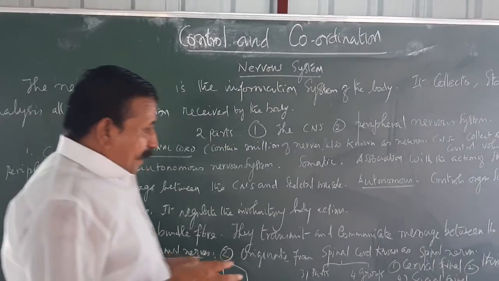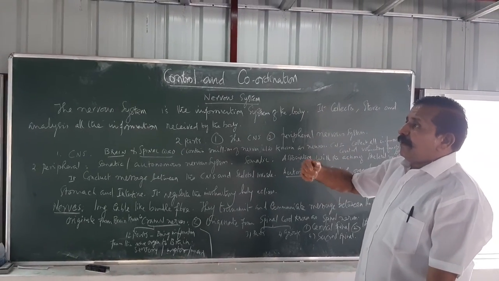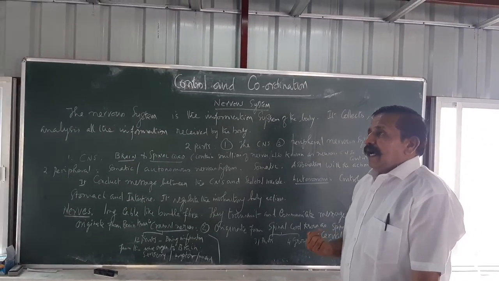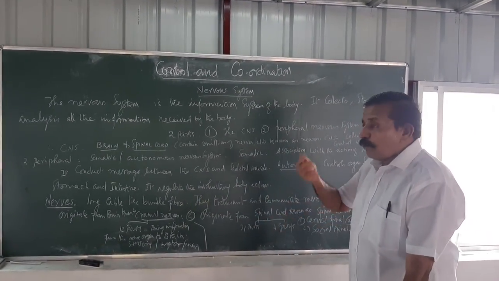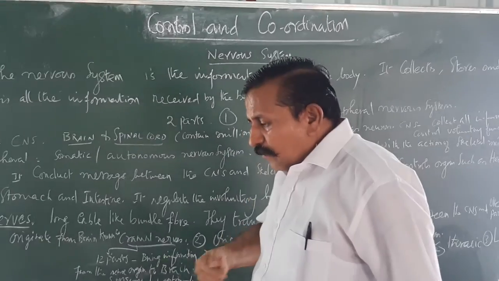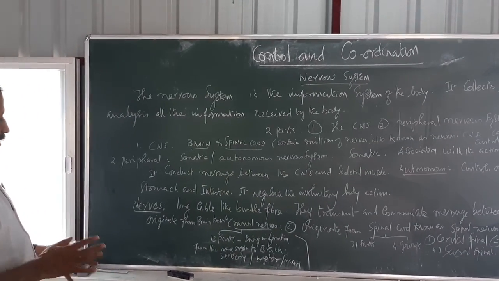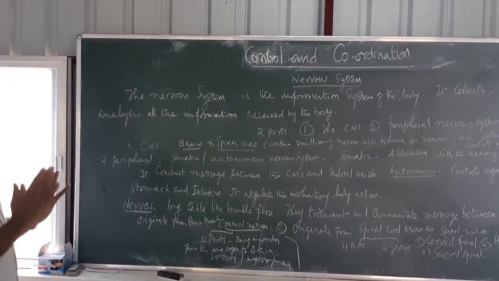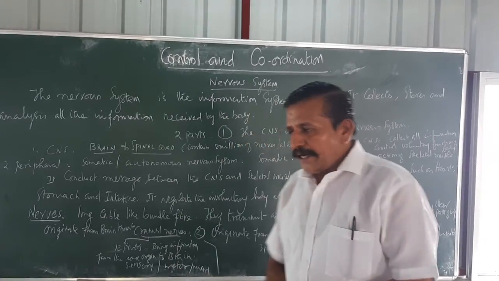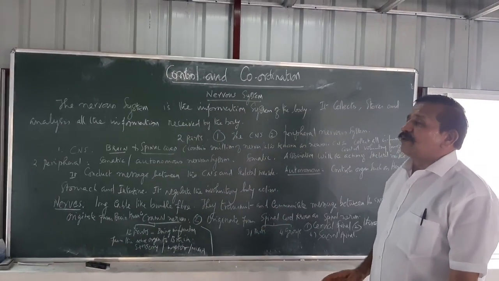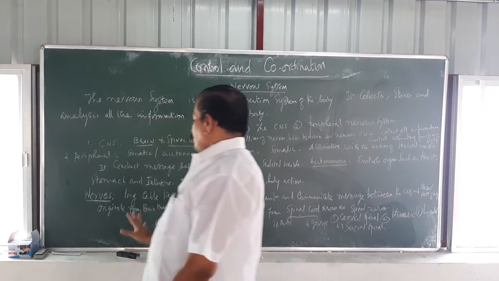In such a way the receptor sends the message to the brain, and the brain acts upon the message collected from the sensor. Then it sends the message out to the organs. This is called a motor neuron. That motor neuron takes the message from the brain to the organ, and it reflects and responds. So the cranial nerves act in two ways: one as a sensory nerve, another as a motor nerve. A third one is also there. What is the third one? It interconnects the sensory and the motor, a mixed nerve. This is important.